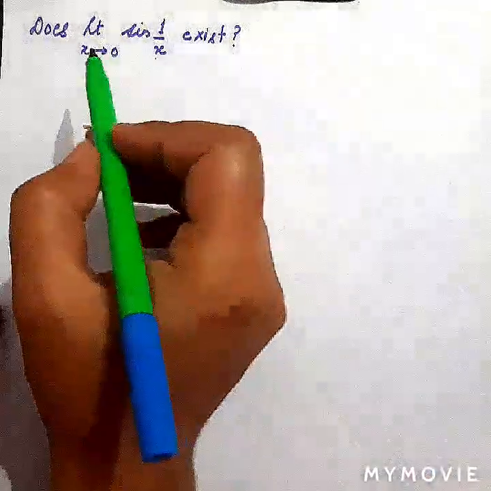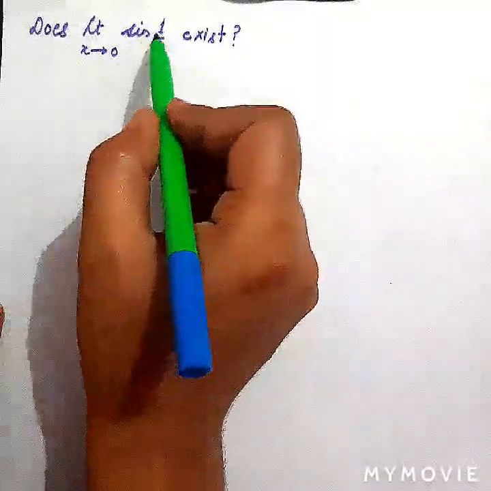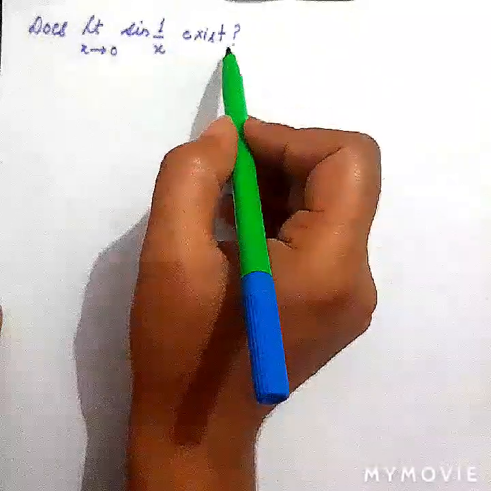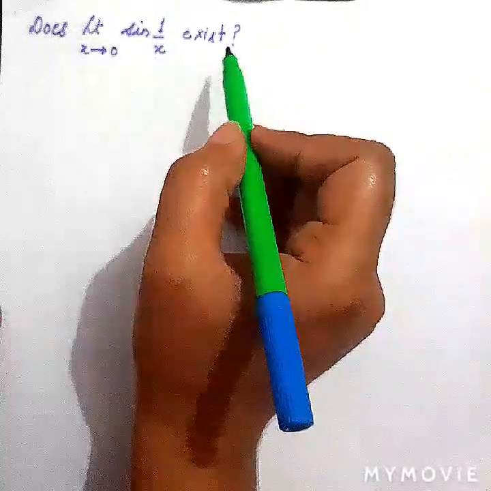In order to prove whether this limit, as x approaches 0, of sine of 1 upon x exists or not, we will use the Cauchy criterion.